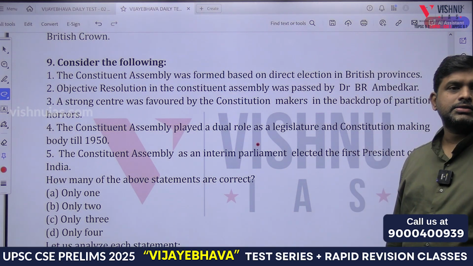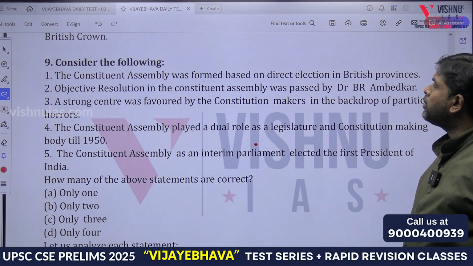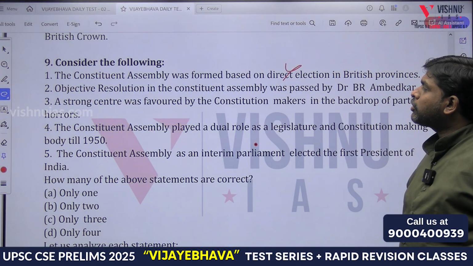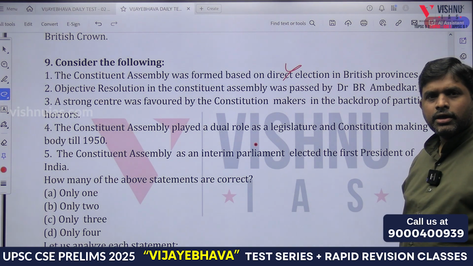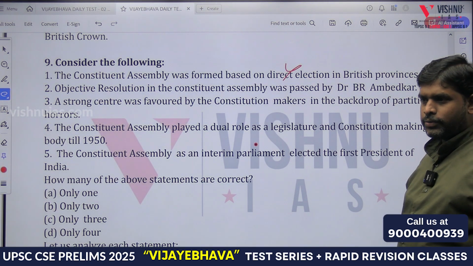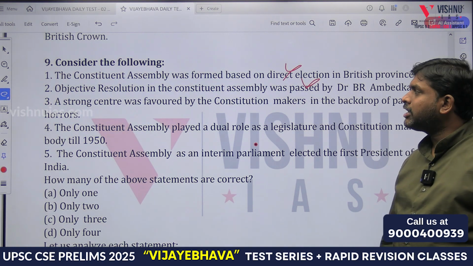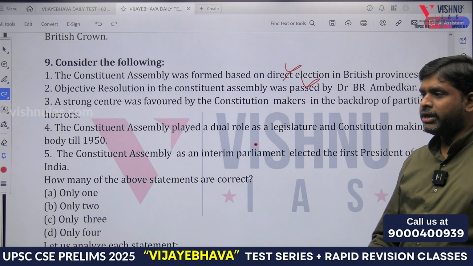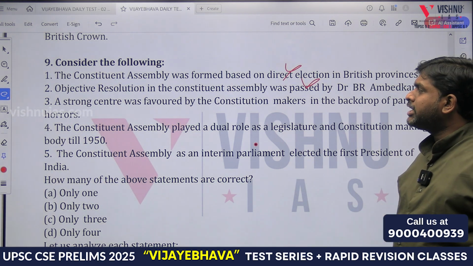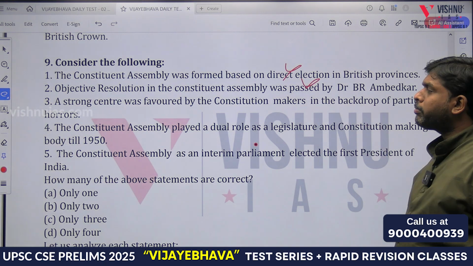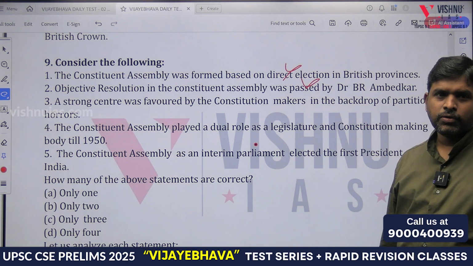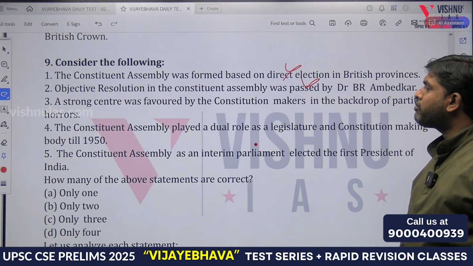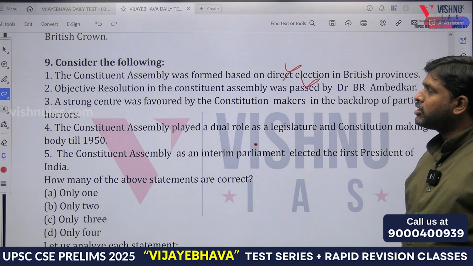Constituent Assembly was formed based on direct election or indirect election? Indirect election. Objective resolution of the Constituent Assembly was passed by? Nehru. Yes. Next. A strong center was favored by the constitution makers in the backdrop of partition horrors. Tell me, yes or no? A strong center, yes or no?